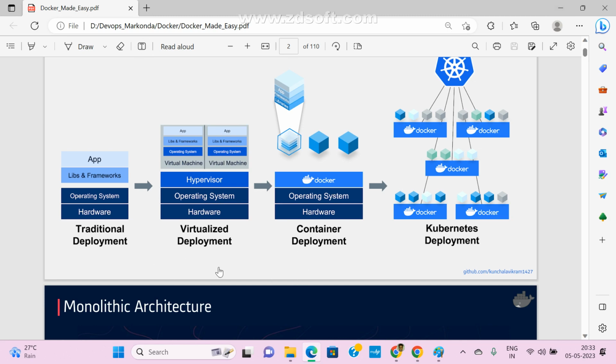Now, what is the difference? This is a very, very important interview question. 99% of people ask it. What is the difference between virtualized deployment, VM and container, VM and Docker?